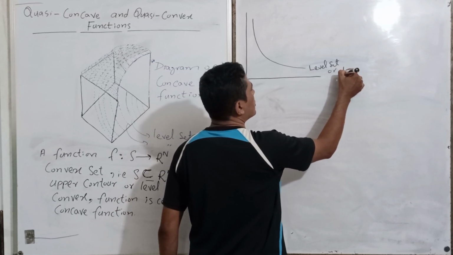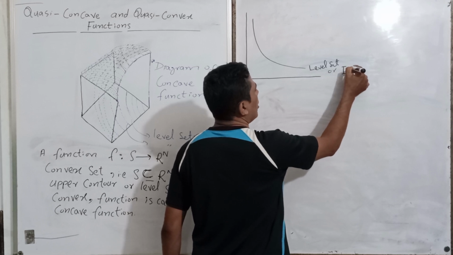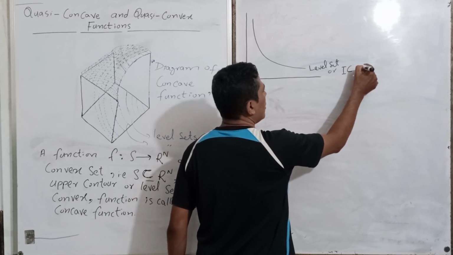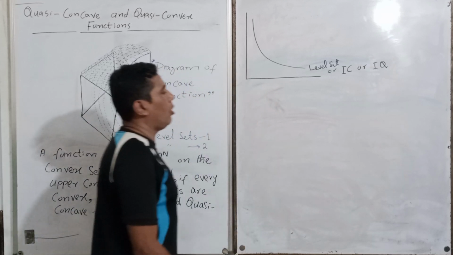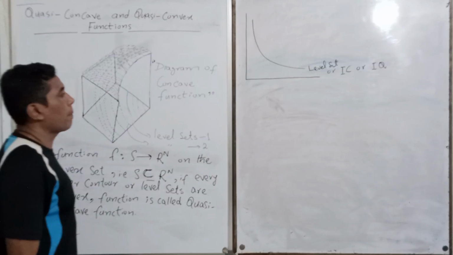In microeconomics we can call it an isoquant or indifference curve.